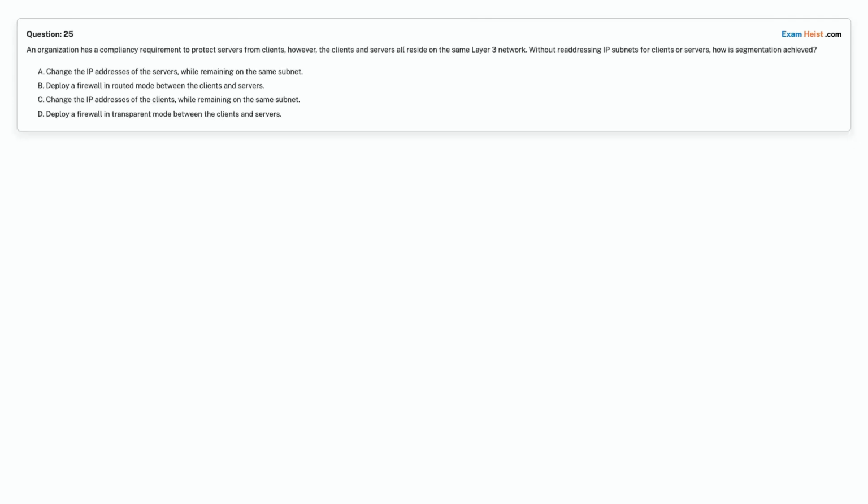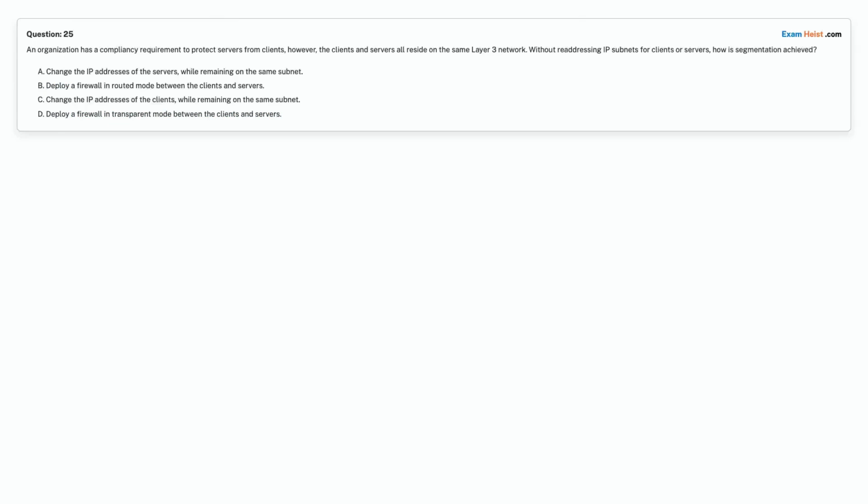Question 25. An organization has a compliancy requirement to protect servers from clients. However, the clients and servers all reside on the same Layer 3 network. Without readdressing IP subnets for clients or servers, how is segmentation achieved?